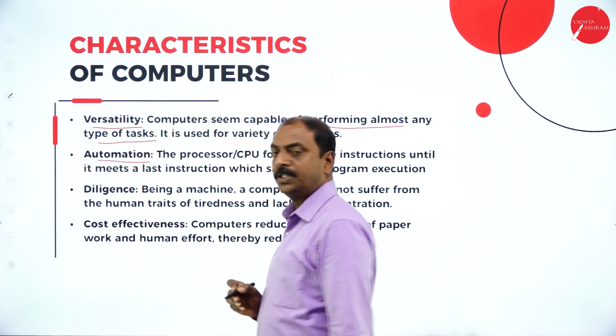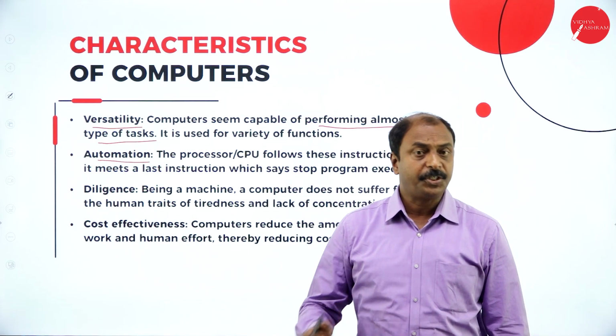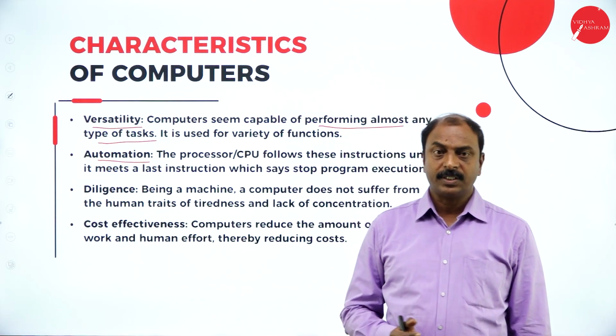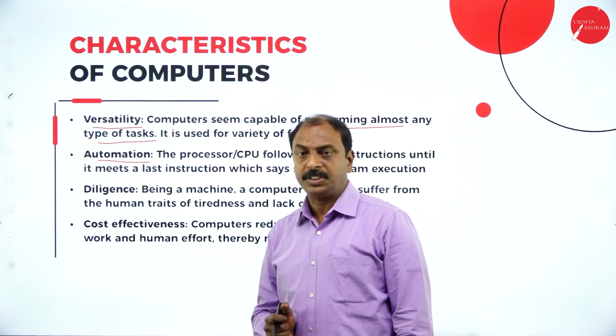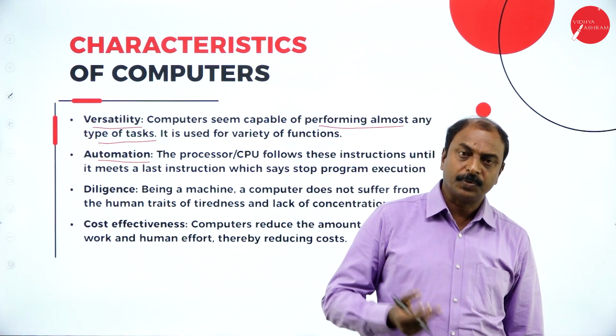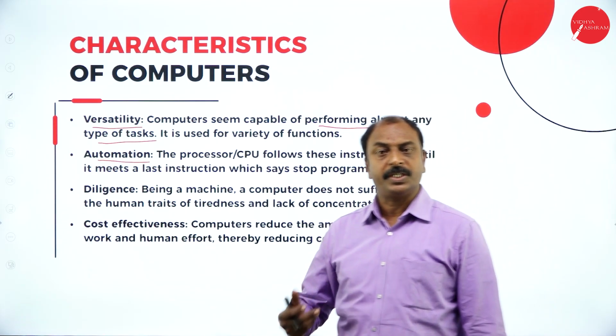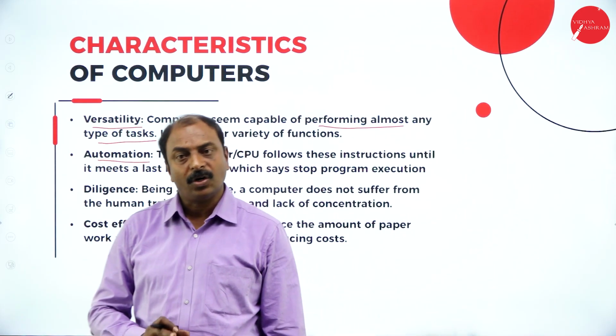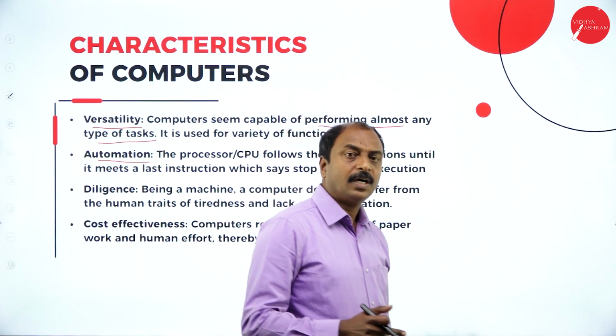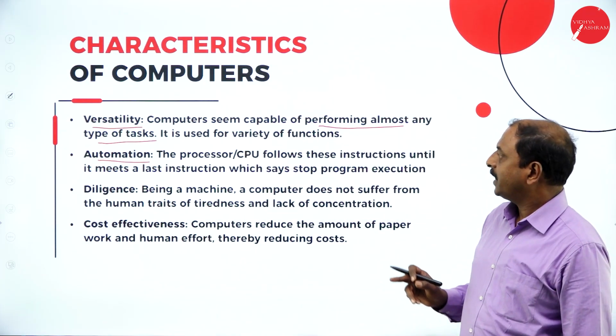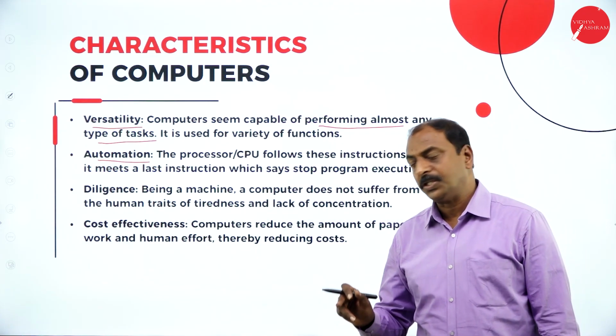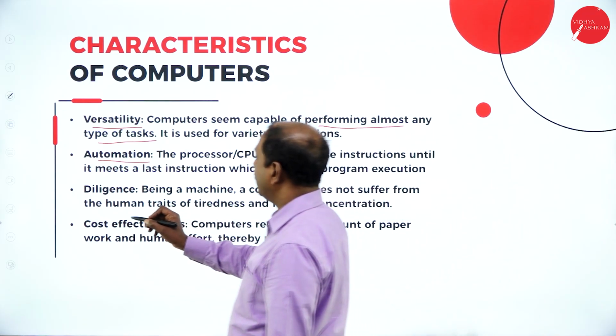Next one is automation. Now what is automation? It is an automatic machine and it does the work, it completes all the instructions, and during that process, till it completes a lot of instructions, the computer never halts. So it does the work automatically. So it is an electronic automatic machine. Next one is diligence.